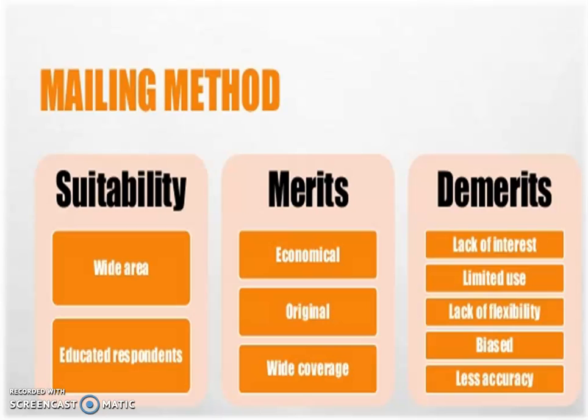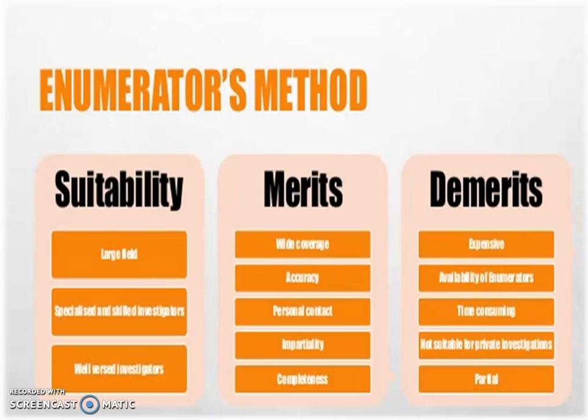Then another method that we already covered, that is mailing. Then the enumerator method. Sometimes the investigator doesn't visit the field. He appoints a person, whom he calls an enumerator. An enumerator is a skilled or trained person in the collection of data.